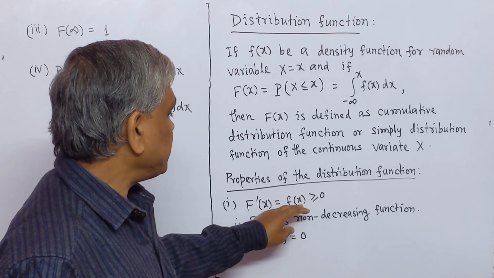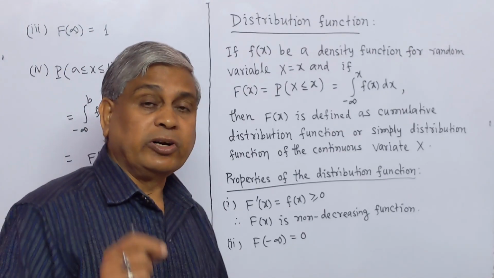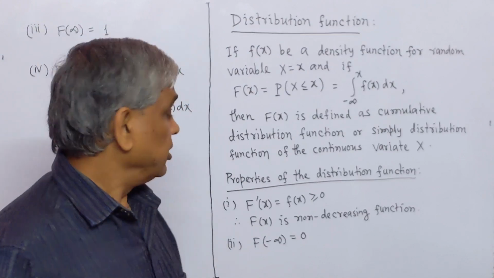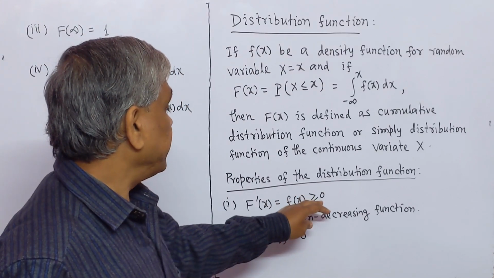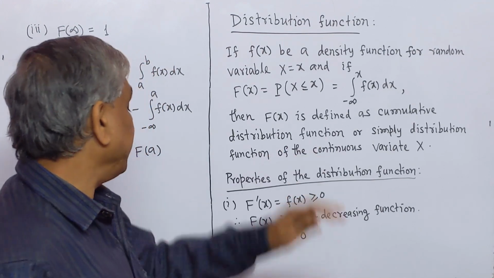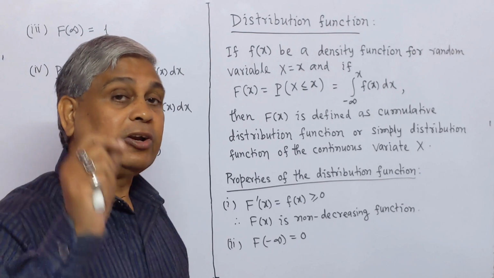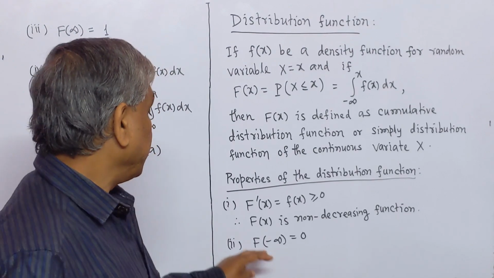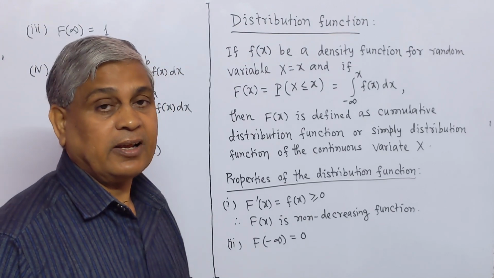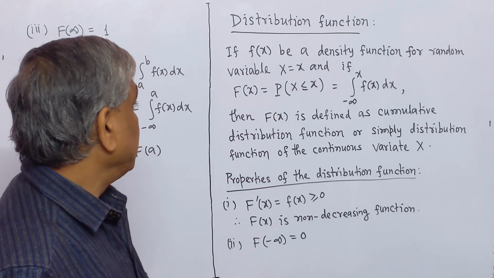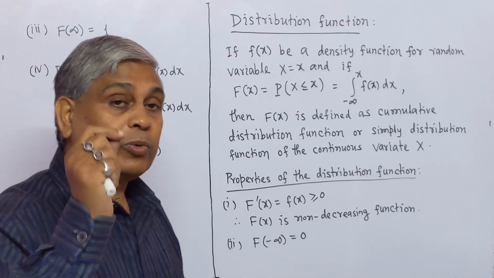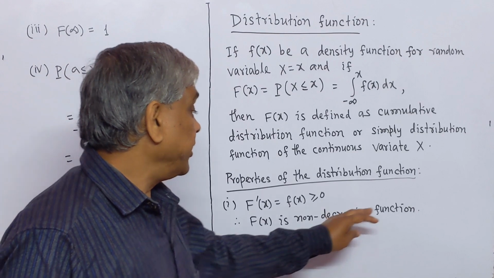And since f(x) is greater than or equal to 0, density function is always non-negative, that means derivative of capital F(x) is greater than or equal to 0, means capital F(x) is a non-decreasing function. That is, the distribution function capital F(x) is always a non-decreasing function.